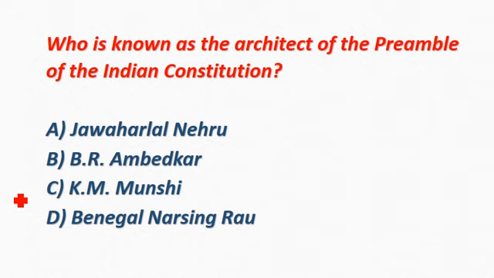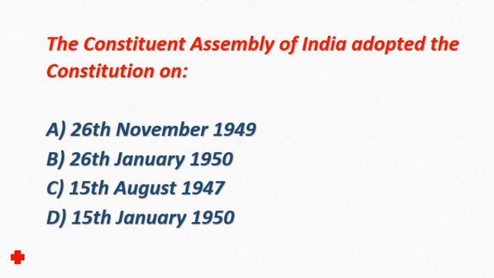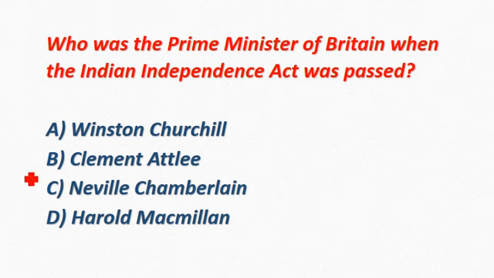Who is known as the architect of the preamble of the Indian Constitution? Correct answer is option D, Benegal Narsing Rao. The Constituent Assembly of India adopted the Constitution on. Correct answer is option A, 26 November 1949. Who was the Prime Minister of Britain when the Indian Independence Act was passed? Correct answer is option B, Clement Attlee.